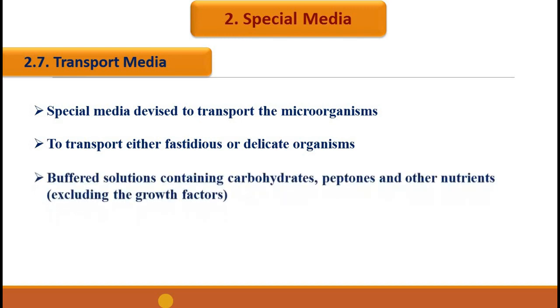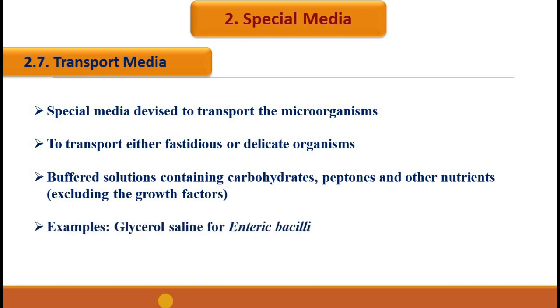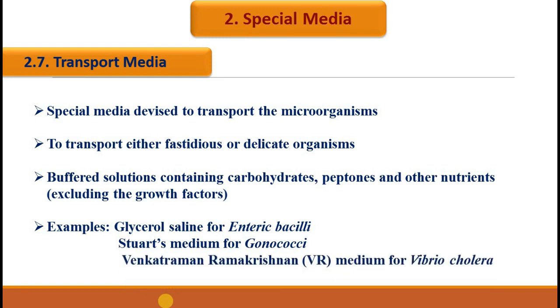Transport media are essentially buffered solutions containing carbohydrates, peptones, and other nutrients in the minimal amount, excluding the growth factors, which would preserve the viability of bacteria during the transport without allowing their multiplication. Examples for transport media include glycerol saline for enteric bacilli, Stewart's medium for gonococci, Venkatraman Ramakrishnan medium for Vibrio cholerae.